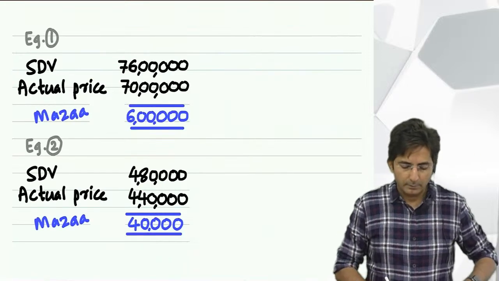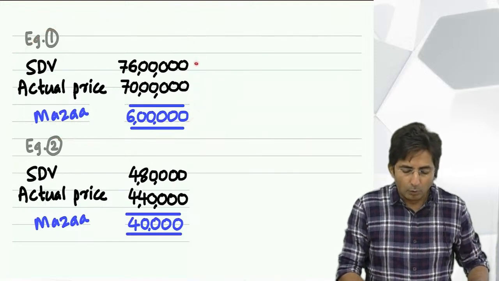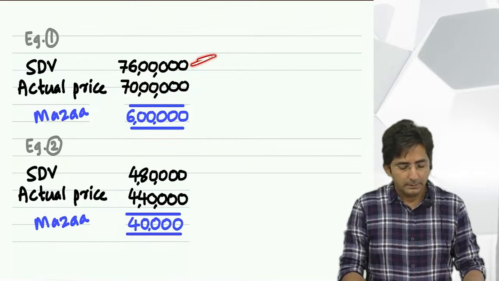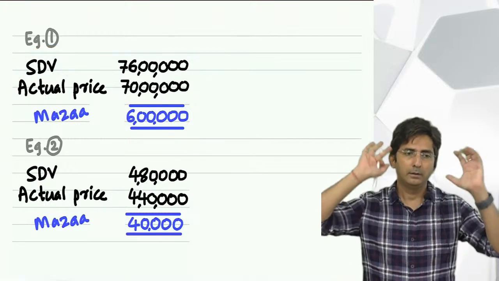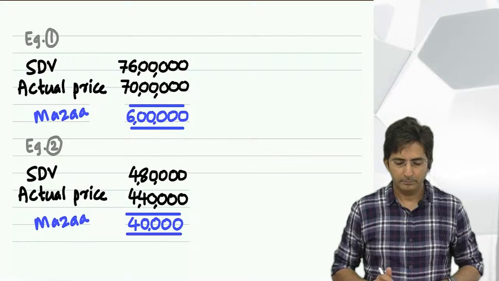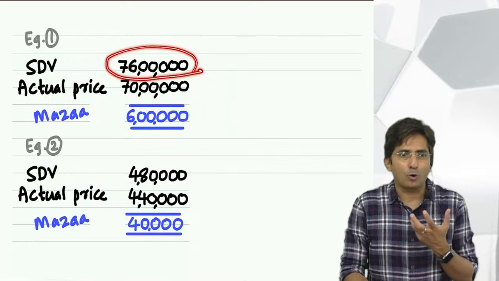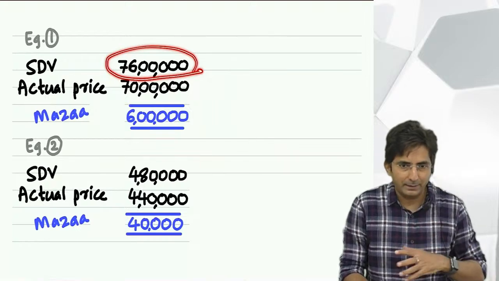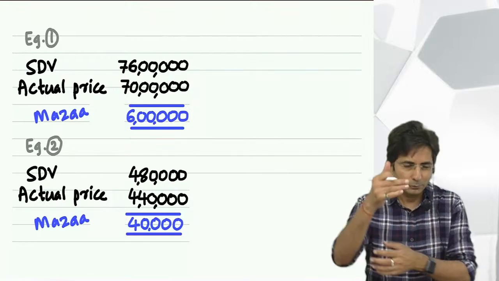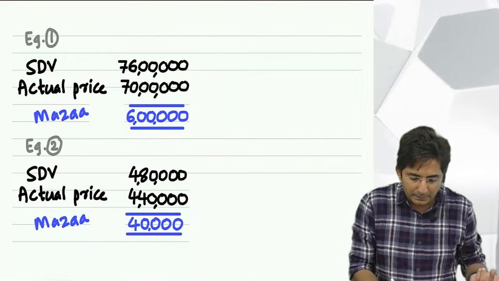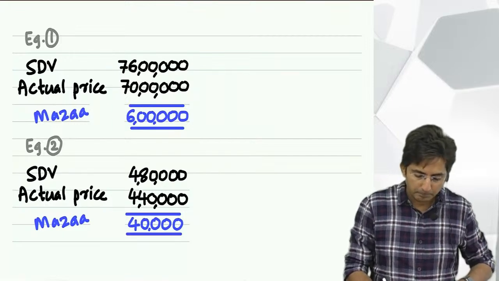Try this. First, what do you mean by this Example 1? What is 76 lakhs? What is the full form of SDV? Stamp duty value. What is the meaning of that? Market value. So imagine I am purchasing a land, and the land's market value is 76 lakhs. And obviously, such a costly property I am buying. First thing practically, will I bargain or not? Yes. So I requested, please do something less. So he did less, and the final deal was at 70 lakhs. So what is the difference?